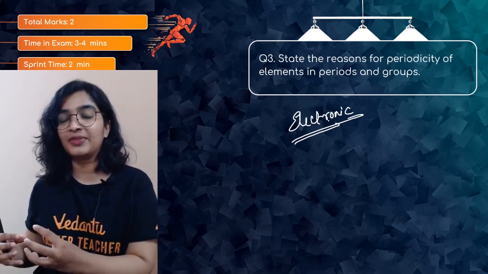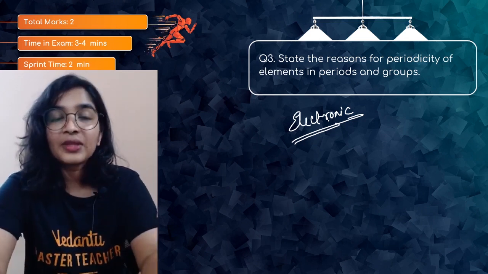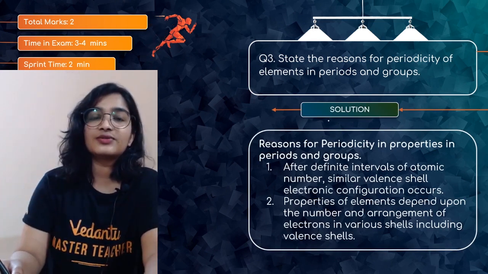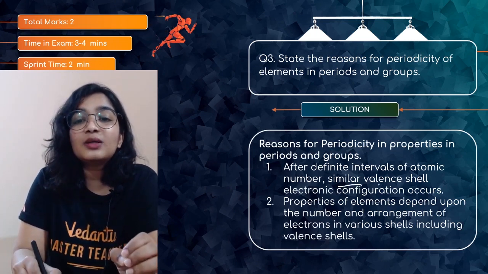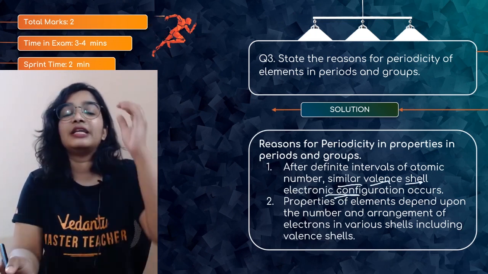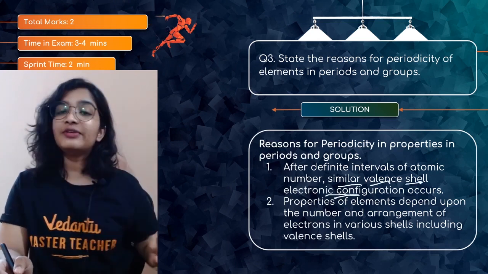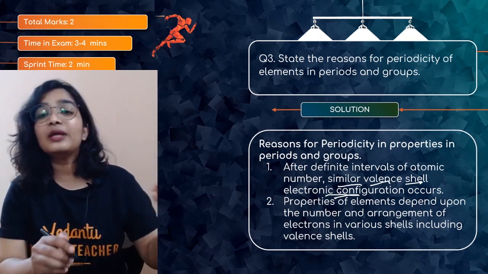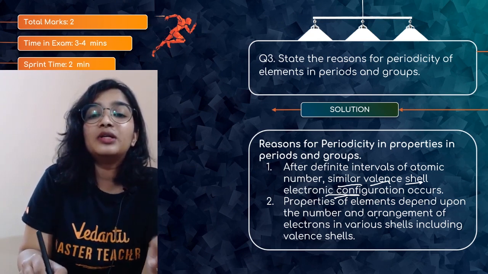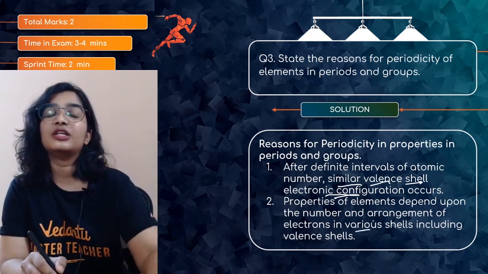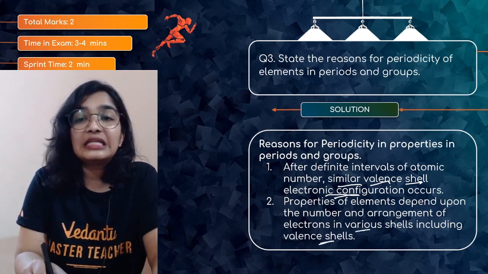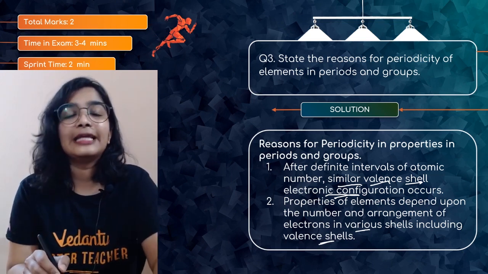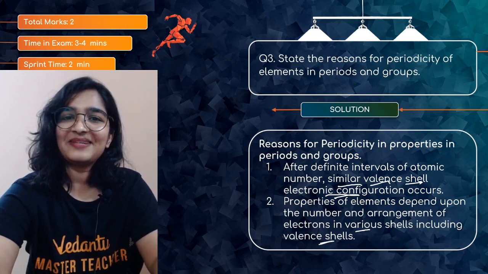if 2 elements have the same number of valence electrons, they will be chemically similar, because the chemical properties are entirely dependent on the number of valence electrons. So the reason is basically that the similar valence shell electronic configuration occurs. So whenever we talk about chemical properties, always look at the electronic configuration. Okay, so properties of elements depend upon the number and arrangement of electrons in the various shells, including the valence shell. So the reason for the periodicity is completely dependent on the electronic configuration of the elements. Easy peasy, no? Yeah.